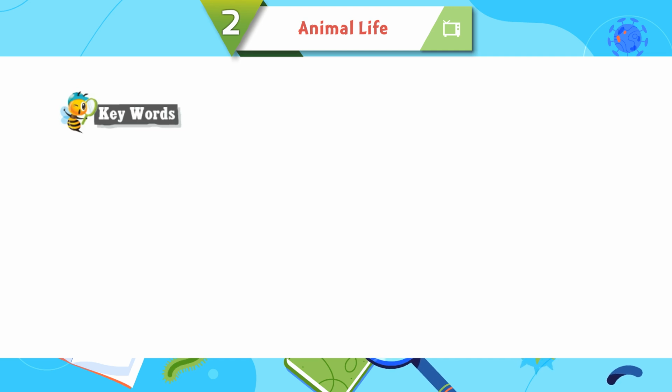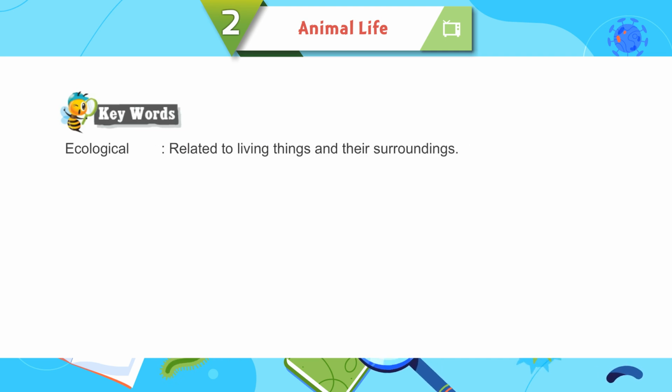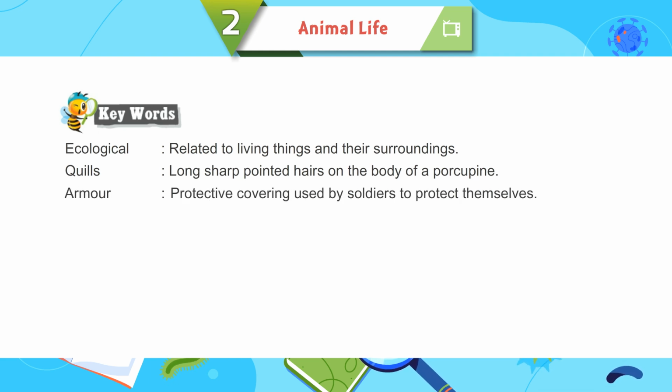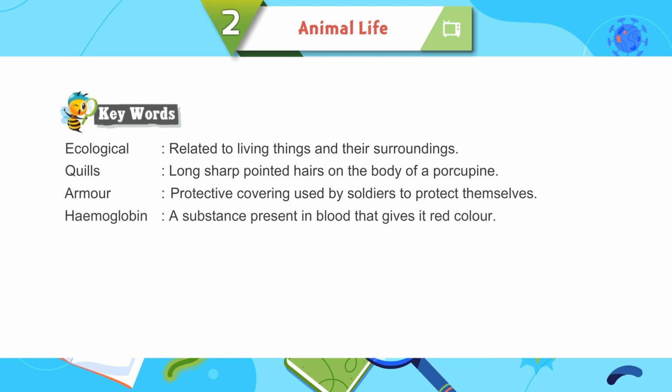Keywords. Ecological: related to living things and their surroundings. Quills: long, sharp, pointed hairs on the body of a porcupine. Armor: protective covering used by soldiers to protect themselves.